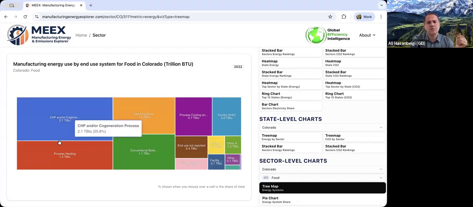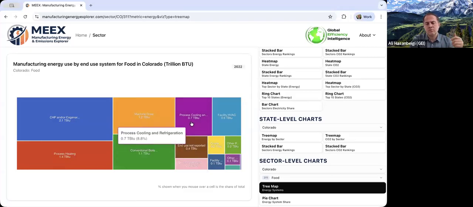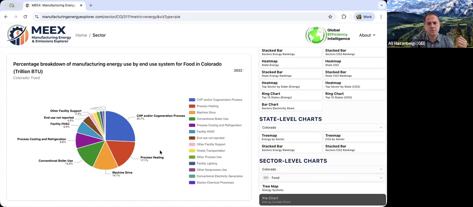So it shows CHP, process heating, machine drives, motor systems, etc., conventional boilers, process cooling. So basically, because these are not reported, we estimated different systems' contribution to the food industry energy use in Colorado in 2022. You can also click on pie chart and it shows a different visualization again, the contribution of different systems to the food industry energy use in Colorado.